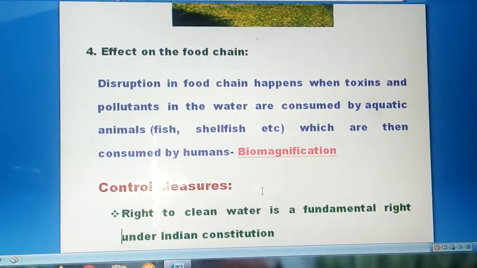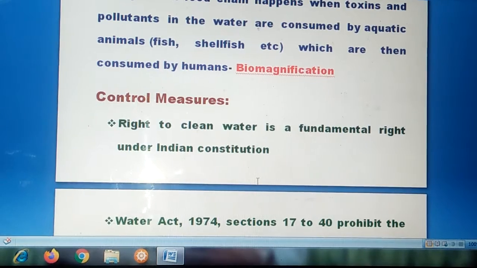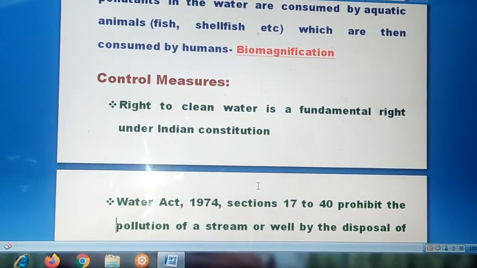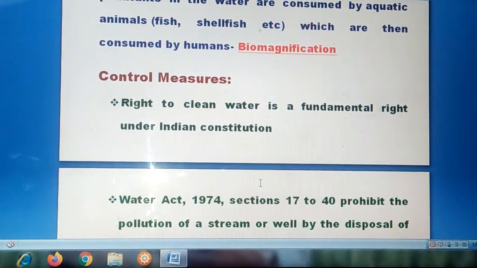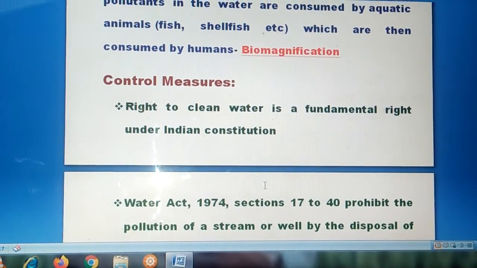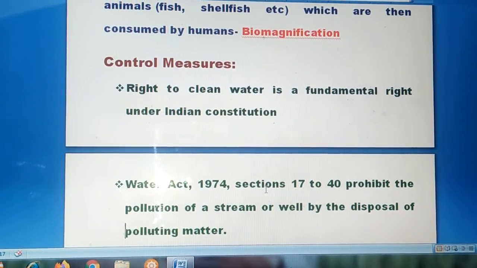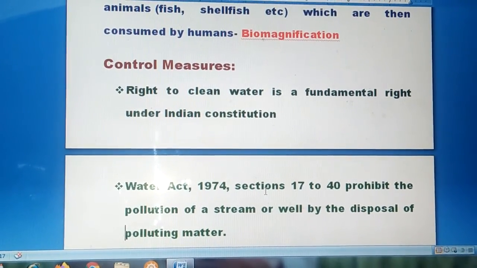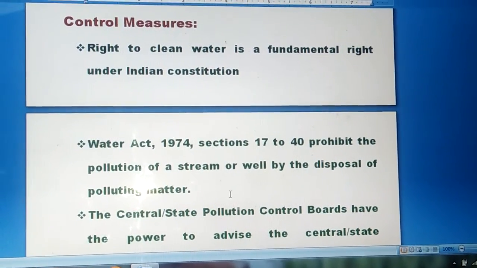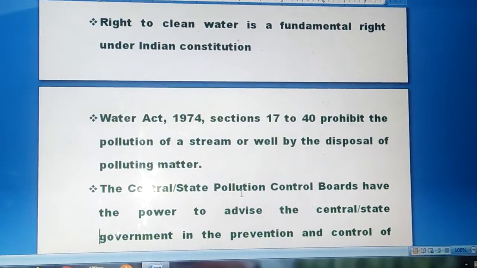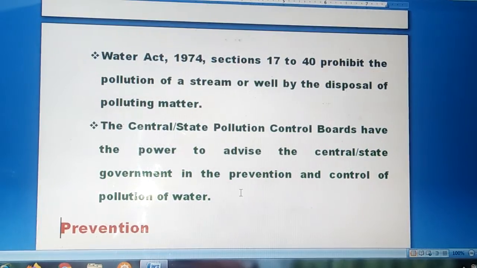Then, what are the control measures of this water pollution? The government has taken a lot of steps to control water pollution. The right to clean water is a fundamental right under the Indian Constitution. The next one, the Water Act of 1974, under sections 17 to 40, prohibits the pollution of streams or wells by the disposal of polluting water. The Central or State Pollution Control Board also has the power to advise the central and state governments in the prevention and control of pollution of water.